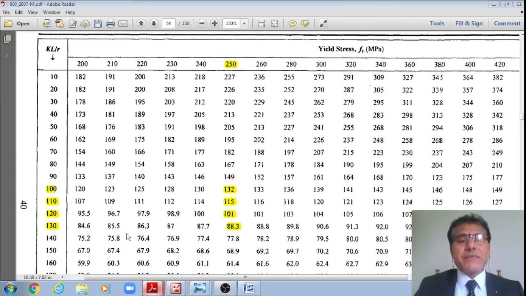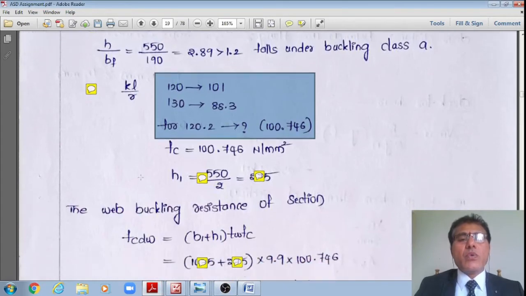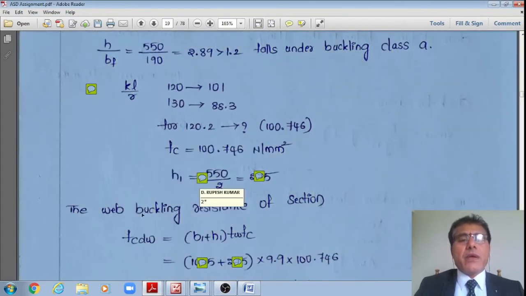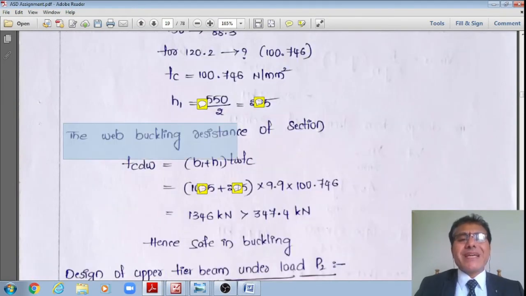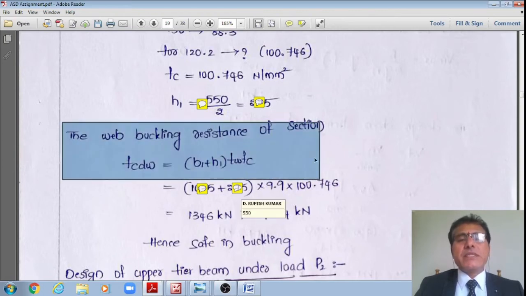Once I get this fcd, the design compressive stress, now the web buckling strength or resistance of that section is equal to Fcdw, which is (b1 plus n1) multiplied by the thickness of the web multiplied by fcd, as per this formula.